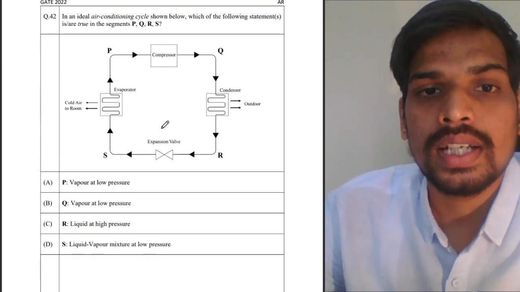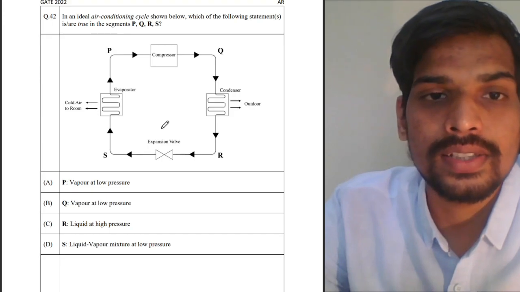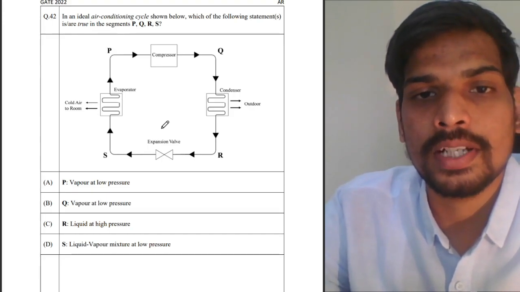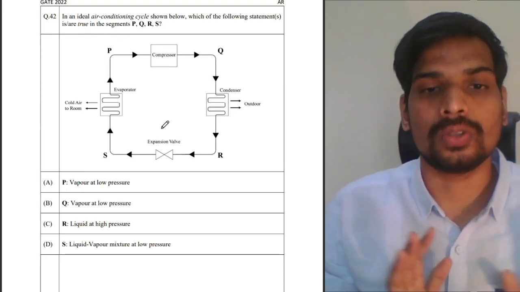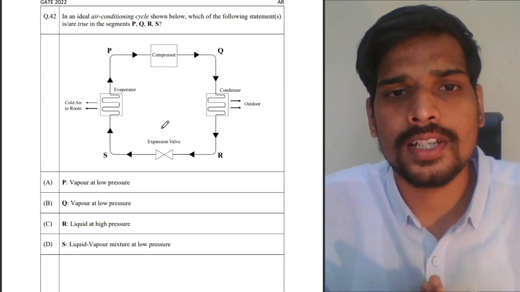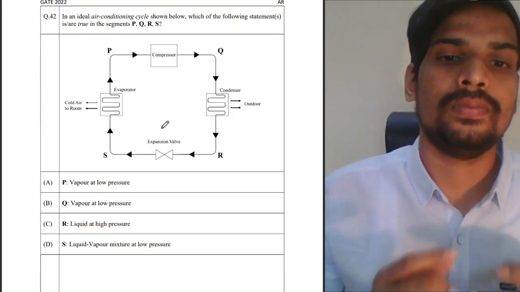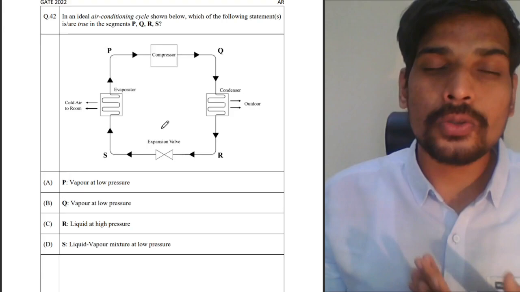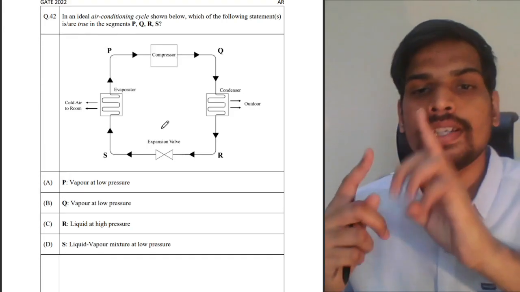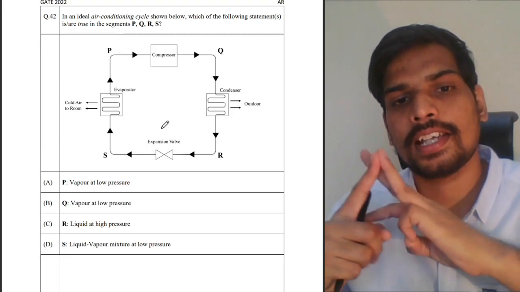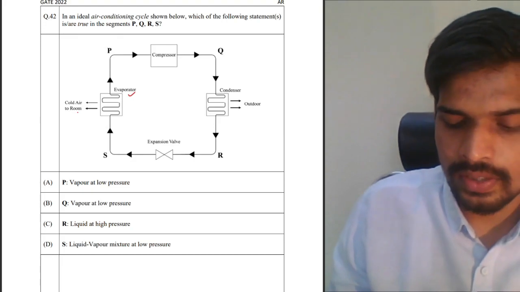Next one, in an ideal air conditioning cycle shown below, which of the following statements is or are true in the segments P, Q, S, R? So the refrigeration cycle is given. I hope everyone knows the basics of the refrigeration cycle. The air conditioning cycle or refrigeration cycle is a principle used basically in air conditioners and refrigerators. You use these 4 components: compressor, condenser, expansion valve, and evaporator coil. Cooling takes place at the evaporator coil.